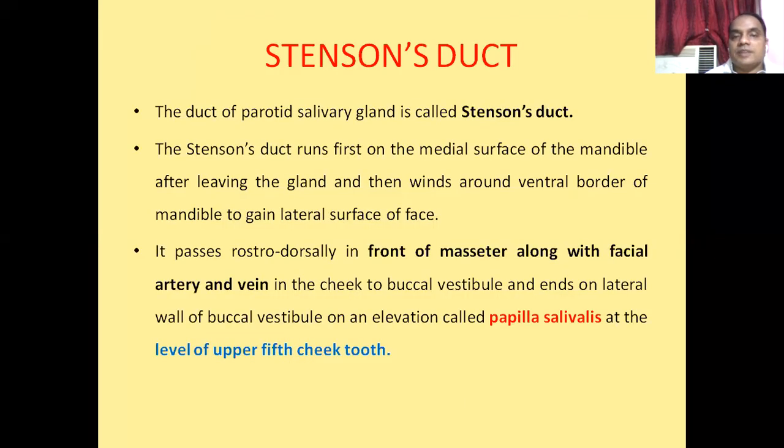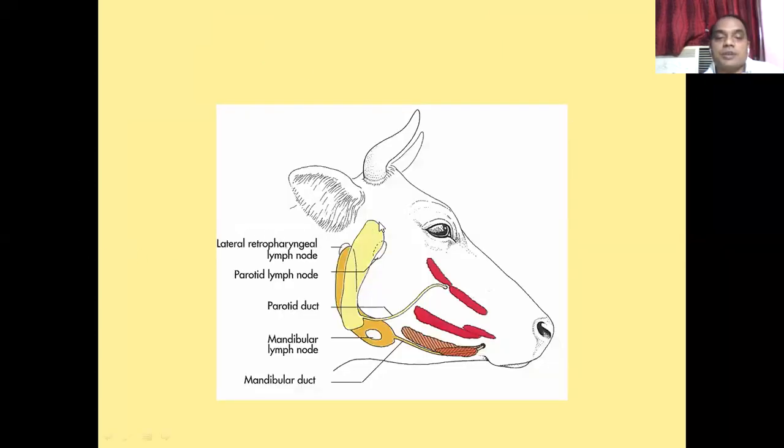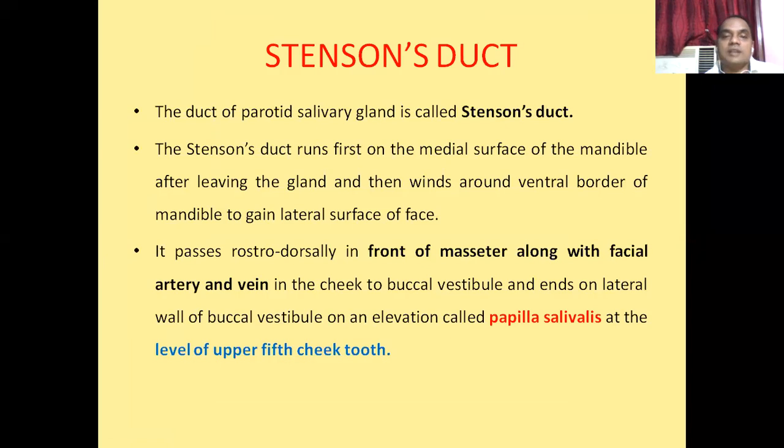So if you see the duct of the parotid salivary gland, this is the parotid salivary gland and here is the duct. This duct arises from the lower aspect or ventral end of the parotid salivary gland, on the rostral border. The duct of the parotid salivary gland is known as what? Stenson duct.